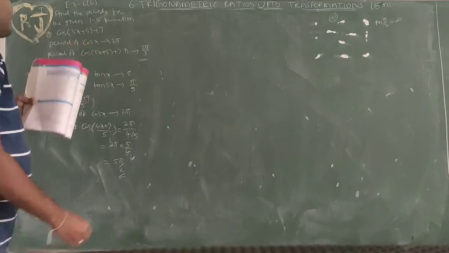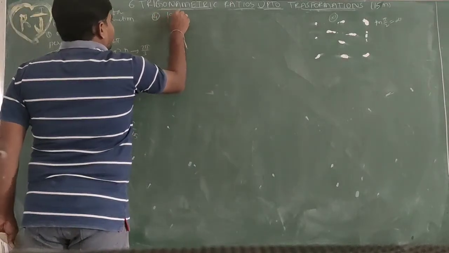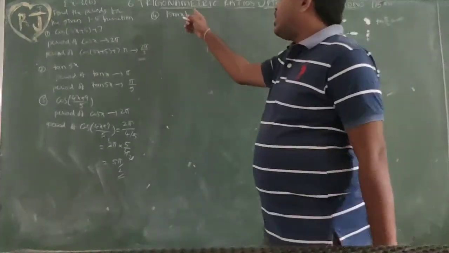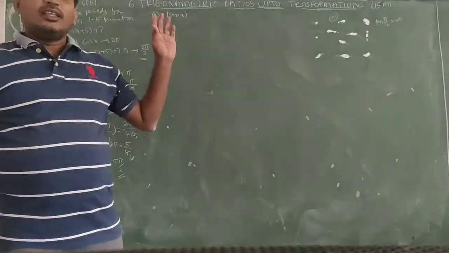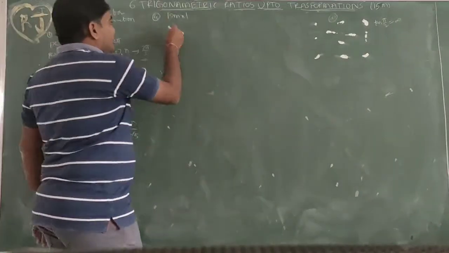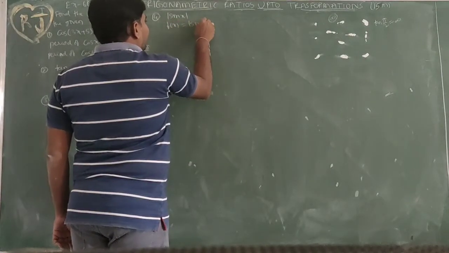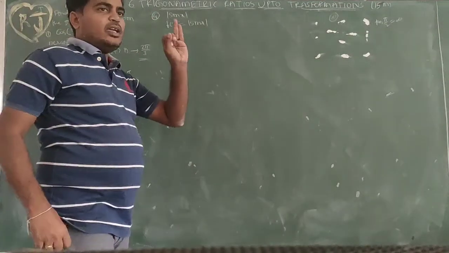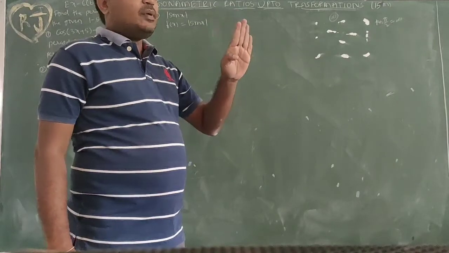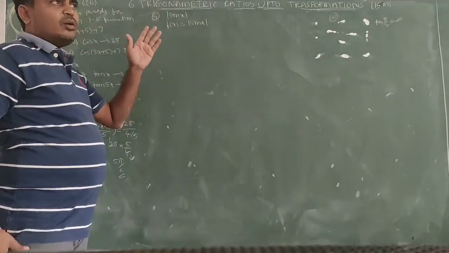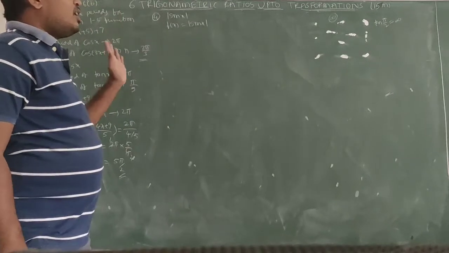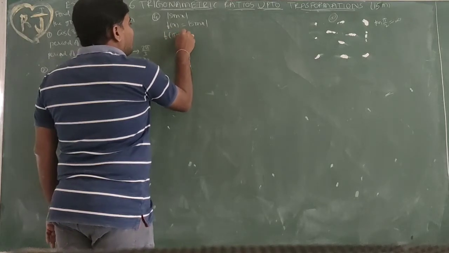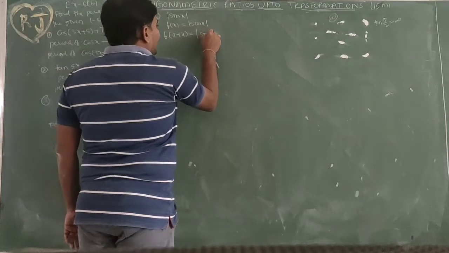Next, 4. Mod sin x. Actually the period of sin x is 2 pi, but here we need the period of mod of sin x. So I am taking f of x equal to mod sin x. I want to take quadrant angles: 0, pi by 2, pi, 3 pi by 2, 2 pi. Already we know the period of sin x is 2 pi. Before that, consider pi by 2; if we take pi by 2, sin will become cos. I am taking f of pi plus x equal to mod of sin of pi plus x.